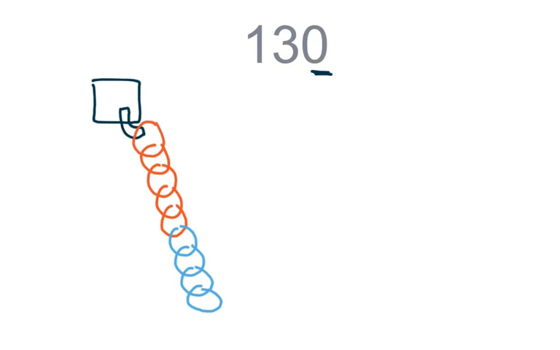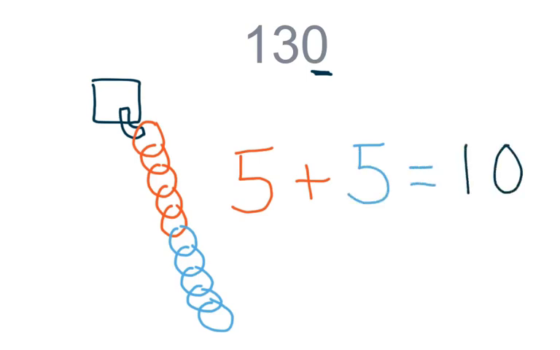Since we're making a new set of 10, we need to add 1 link. What color will it be today? Blue. Nice job. Let's write a number sentence for the links that we see. 5 reds plus 5 blues equals 10. That 0 from the 10 is what you see in the ones place.